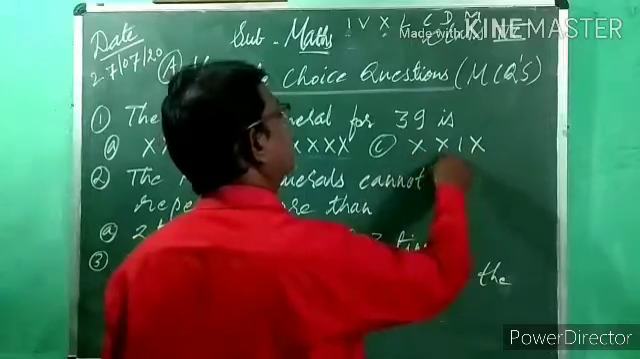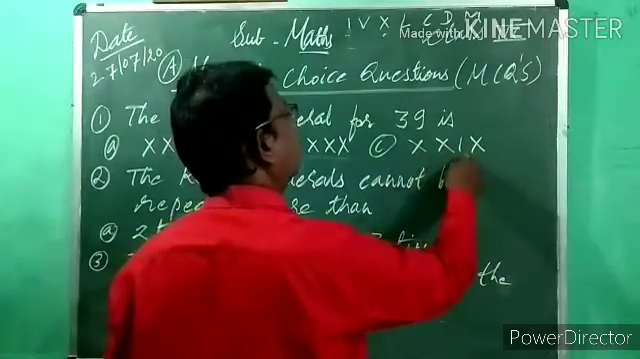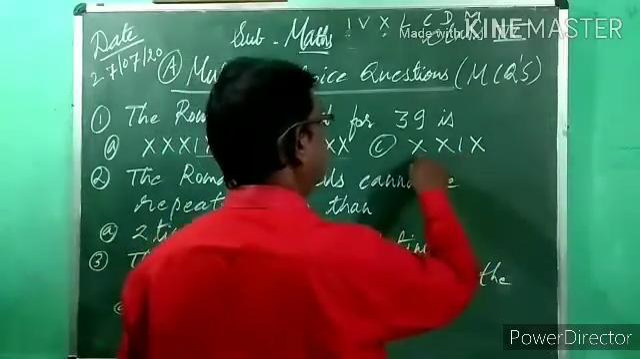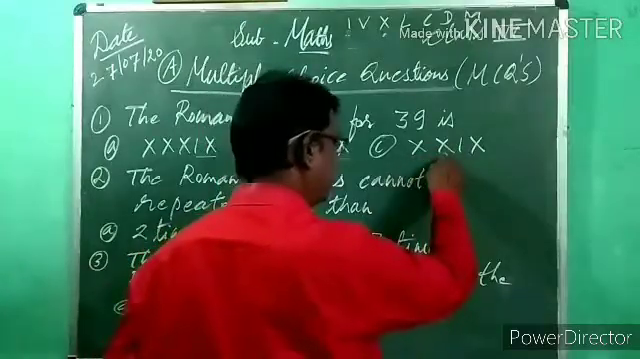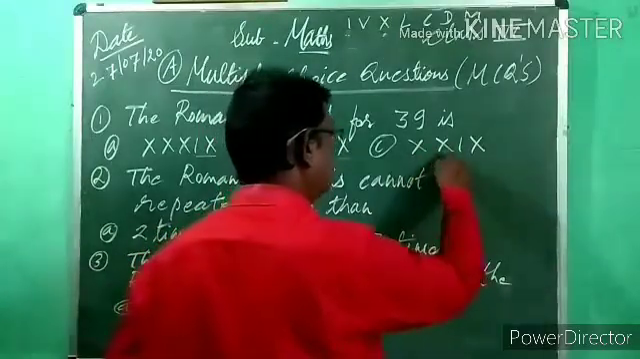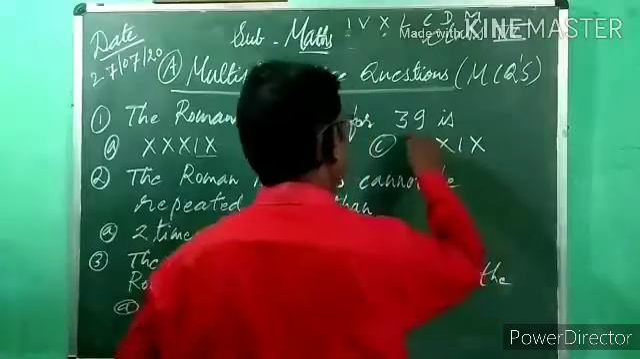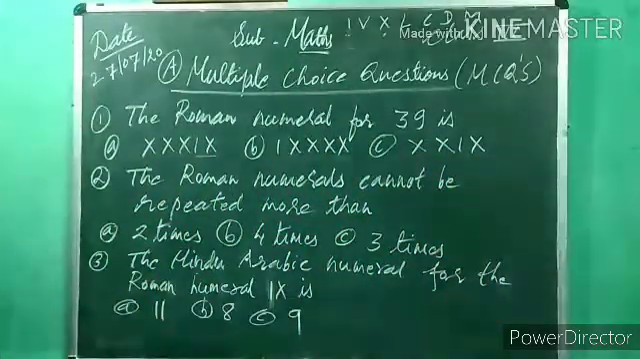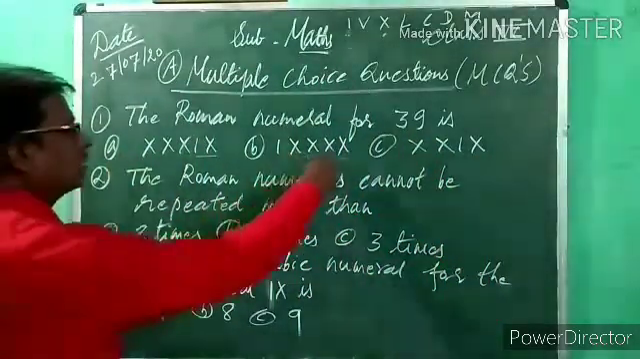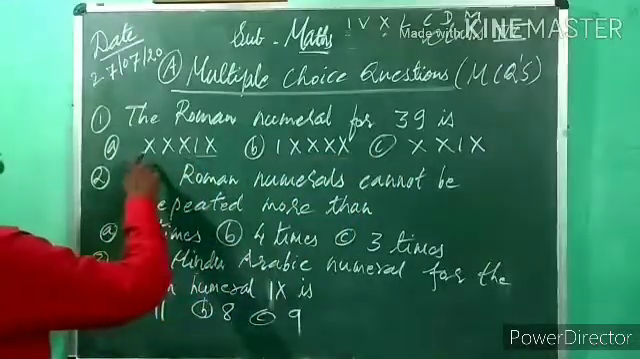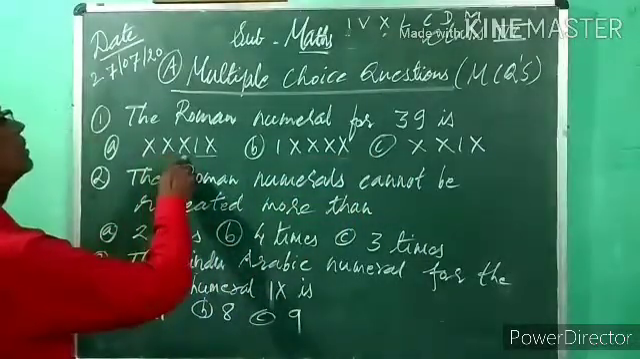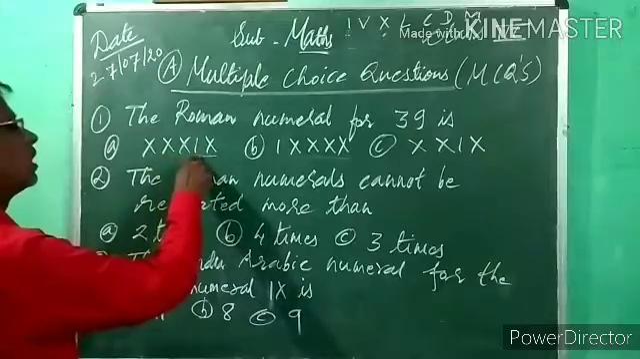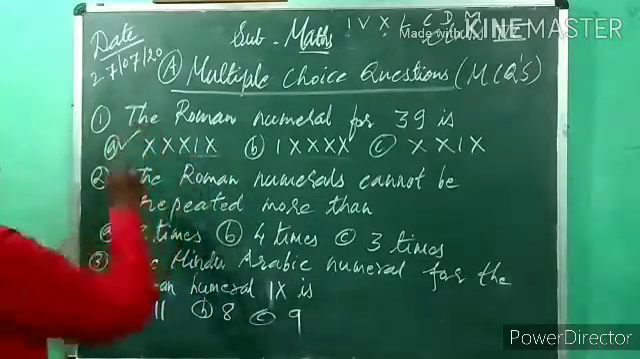Okay. XXIX: X plus X, 10 and 10. The value of this X is 10 and this X is also 10. 10 plus 10, 20. 20 plus 9, 29. But here 39 is given. So which option is correct? This option is incorrect. Among these two, which option is correct now? 10 plus 10, 20, 20 plus 10, 30, and 9 is 39. So option A. Put a tick for option A.